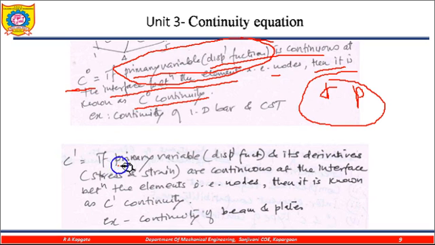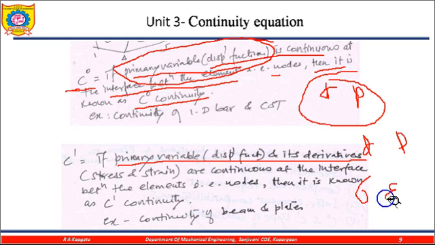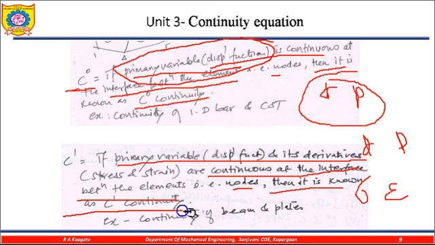If the primary variable and its derivative, that is the d or the p, are continuous, and at the same time the stresses or strains are also continuous at the interface between the elements, then it is known as the C1 continuity.